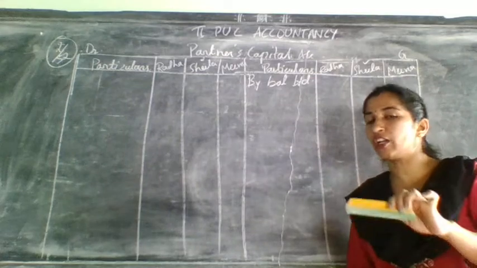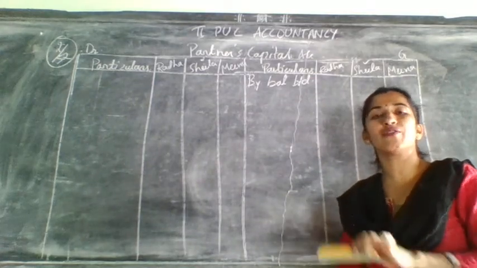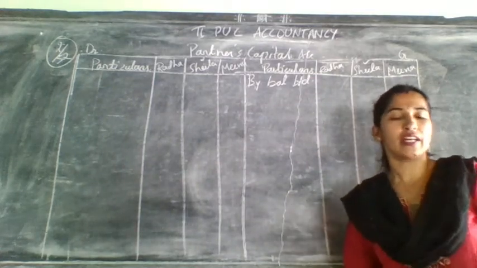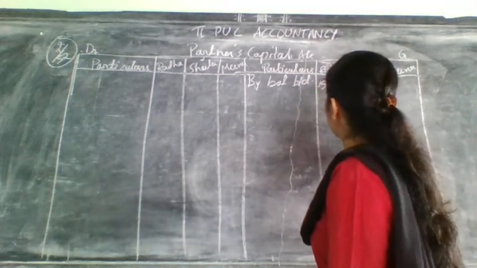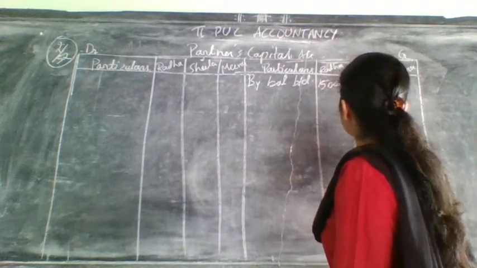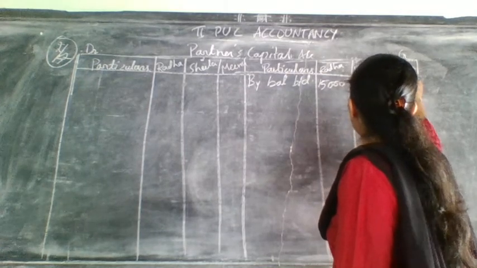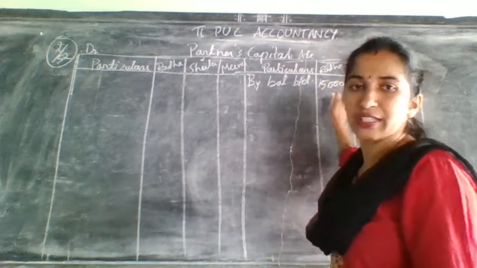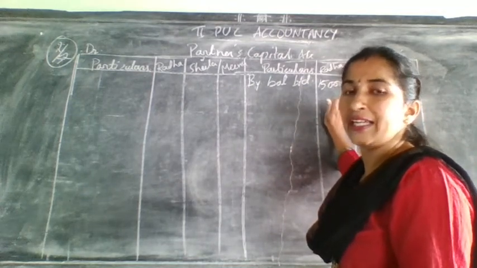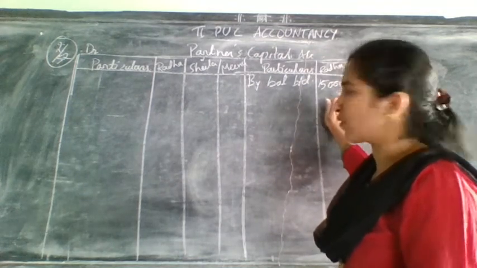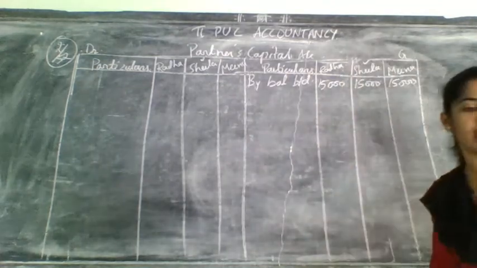Admission you are writing only for two, but here you need to write for all the partners including retiring partner. How much they have given? They have given for all it is 15,000, and write for all the partner 15,000. From where you got this amount? From liability side, from under the heading capitals. Three capitals they have given. Those three capitals you have taken here.